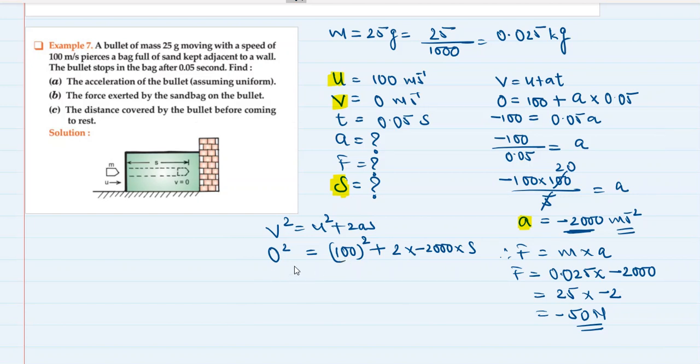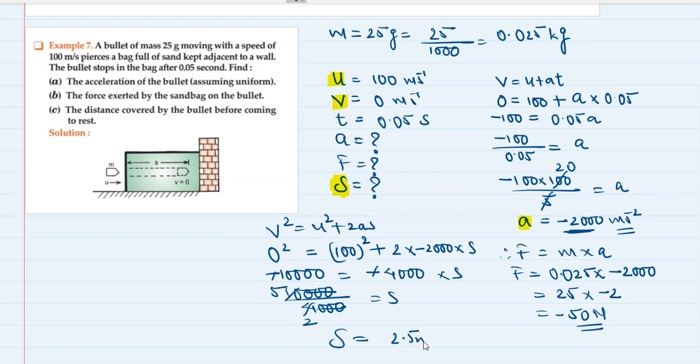So this 100 square is 10,000, which will become minus 10,000 on the left hand side, is equal to minus 4,000 multiplied by s. Minus minus gets cut. So 10,000 divided by 4,000, all the three zeros will cut. 2 twos are 4, 2 fives are 10. So displacement would be 2.5 meter within the sandbag.